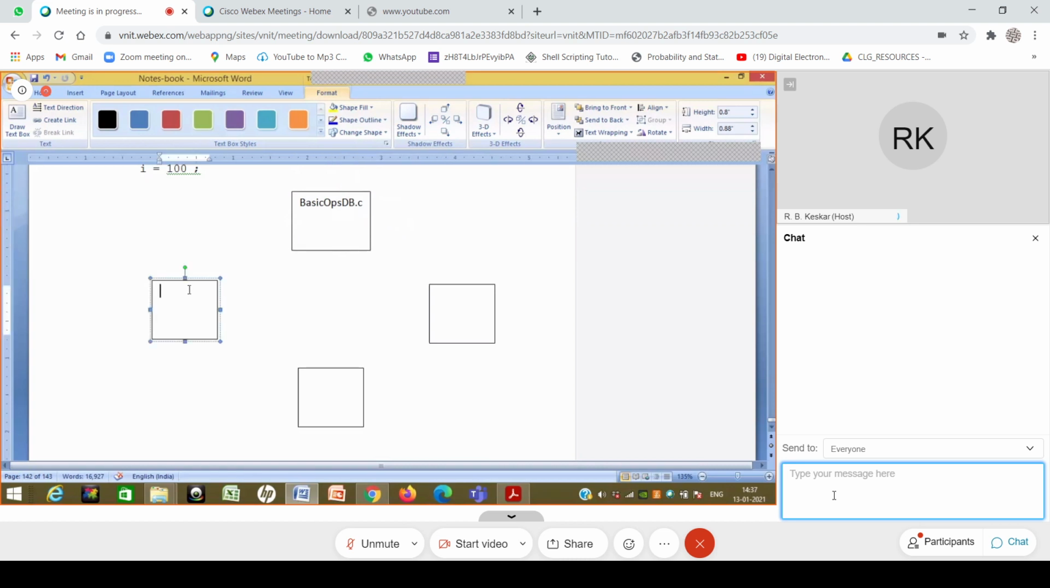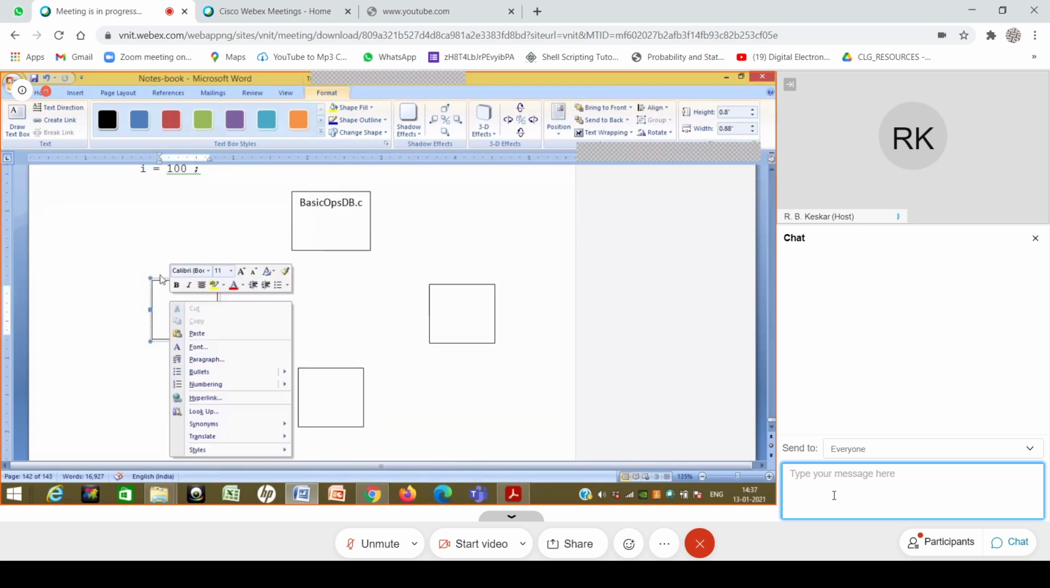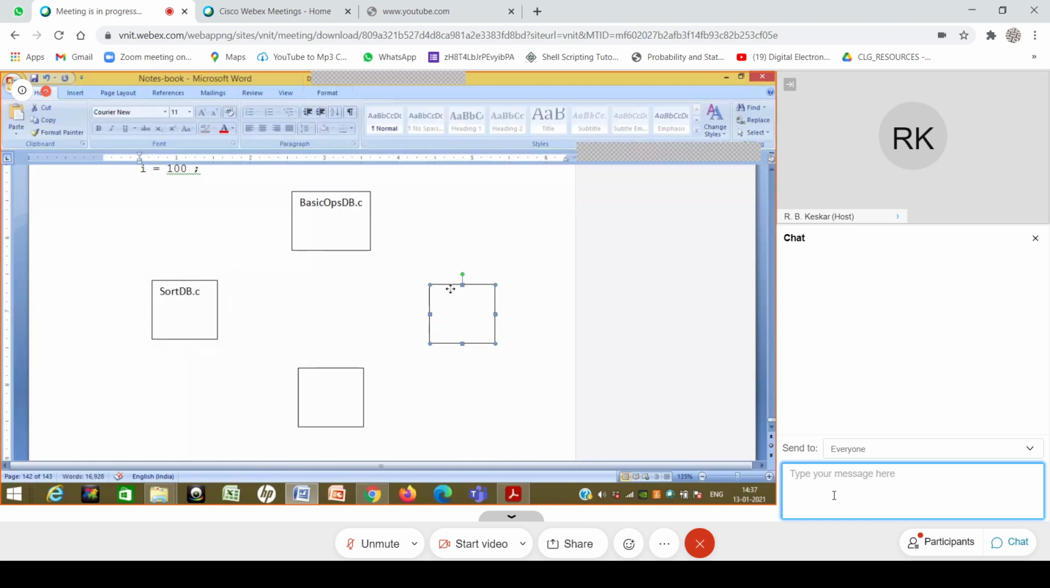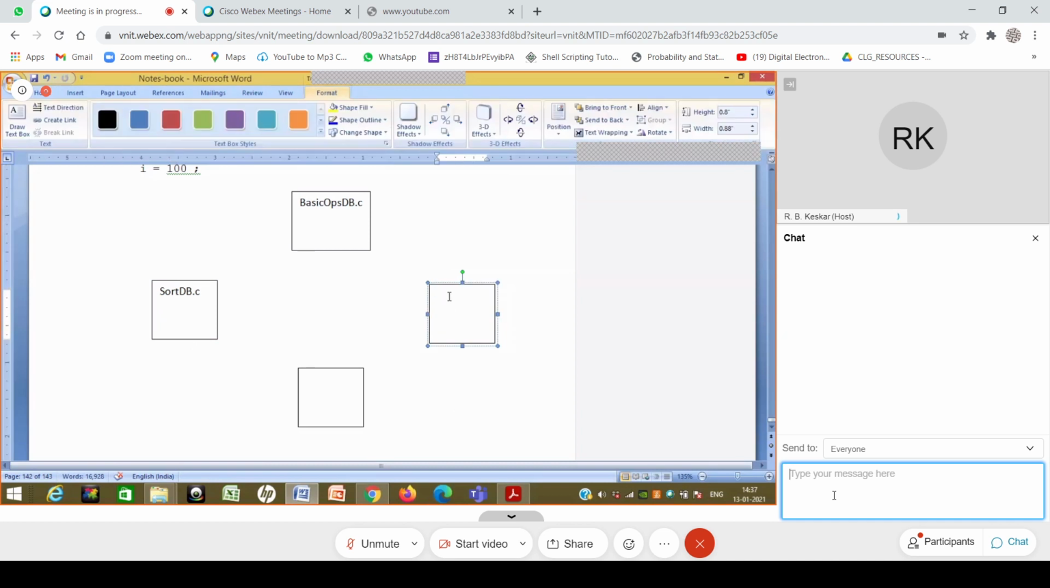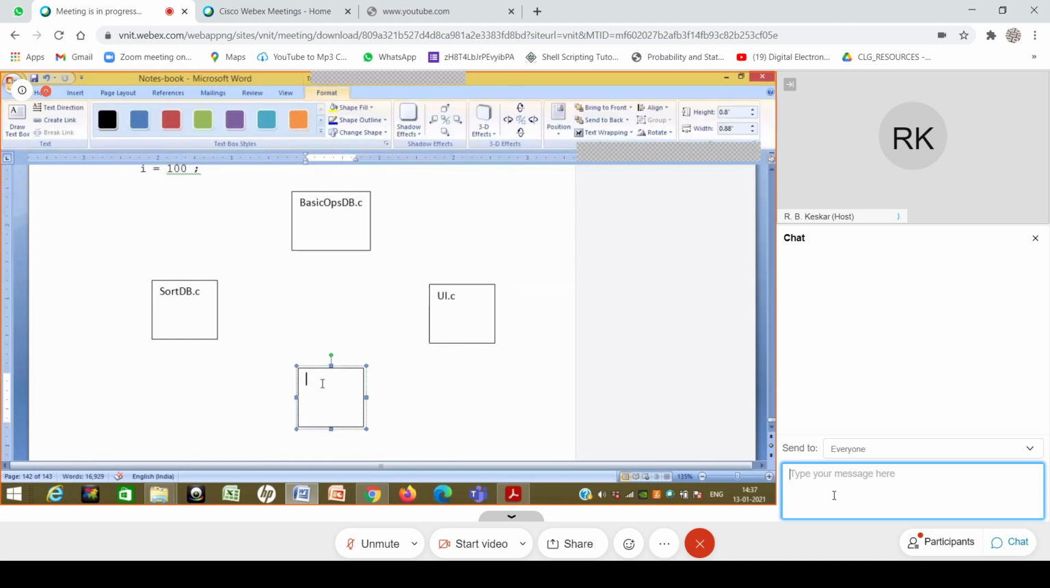Then perhaps I will have a sorting operation, so I will say sort db.c. Different sorting operations are written over here. Then maybe I have some UI, a user interface, so I will say UI.c is the 3rd one. And then there is a 4th one, so let's say special ops.